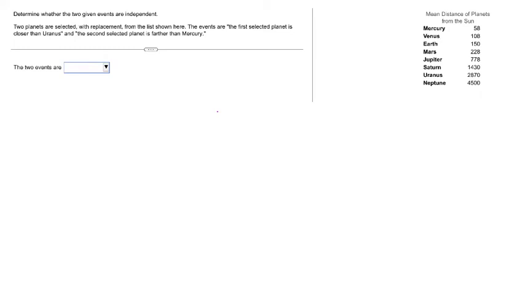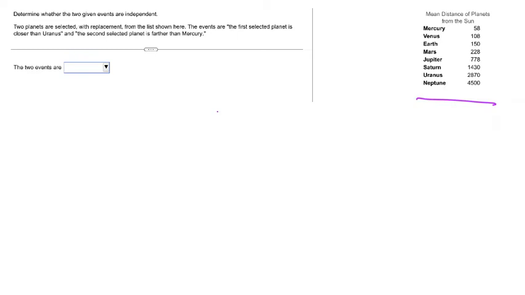Here we are told that we are going to select 2 planets from the list that we have here. And we are told that the 2 events are that the first planet selected is closer than Uranus, and the second is that the planet is farther than Mercury. And we are asked whether those 2 events are going to be independent.